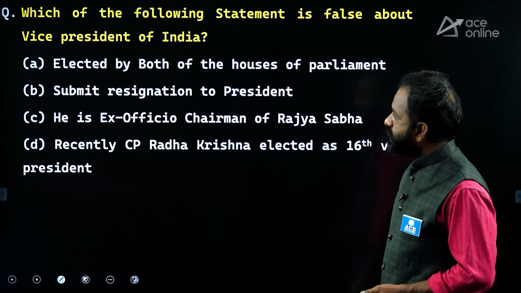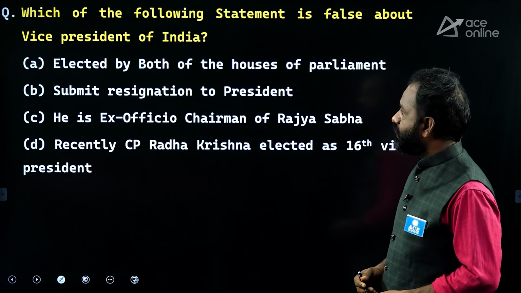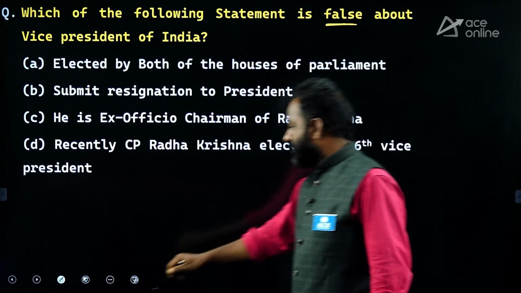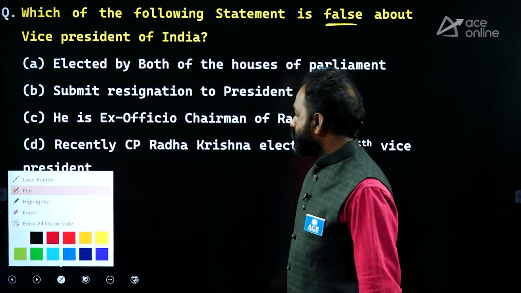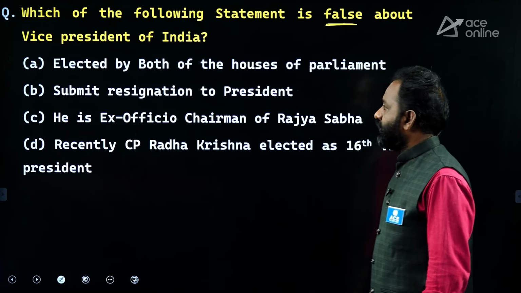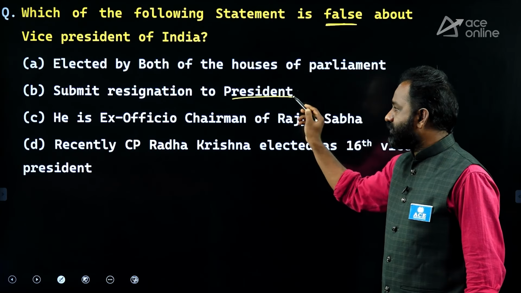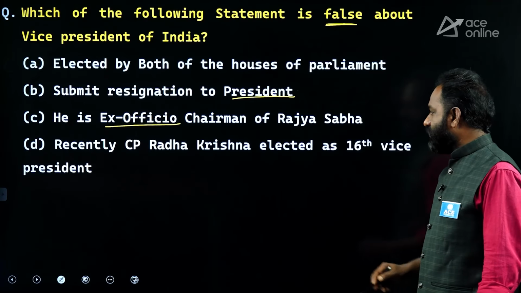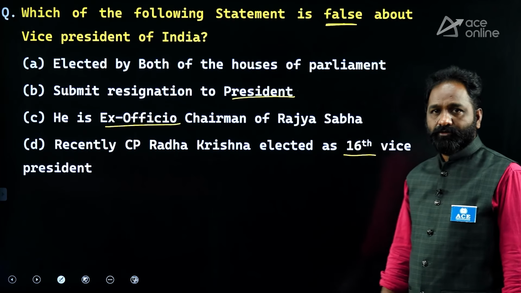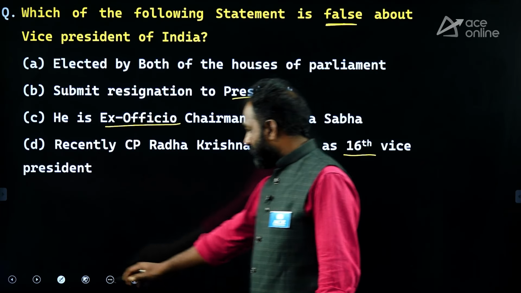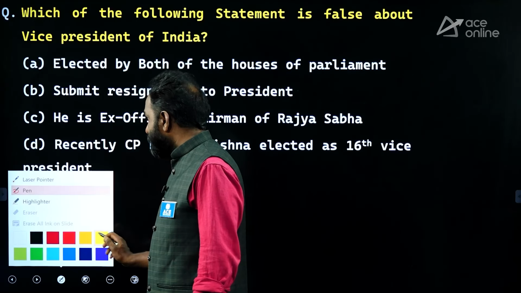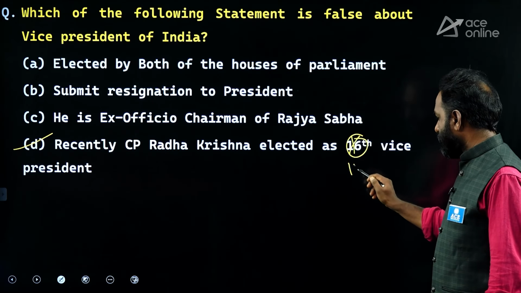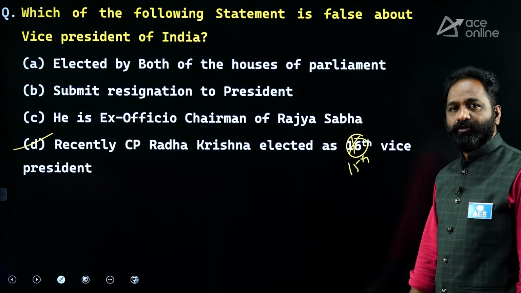Next, which of the following statements is false about the Vice President of India? Four options are given. Elected by both Houses of Parliament. Submits resignation to the President. He is ex officio chairman of Rajya Sabha. Recently CP Radhakrishnan was elected as the 16th Vice President. Which one is the wrong one? You can identify it very easily. The answer is D, because he is not the 16th, he is the 15th Vice President of India.